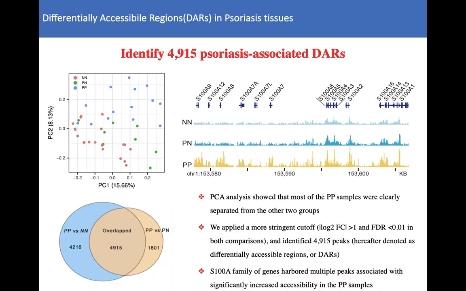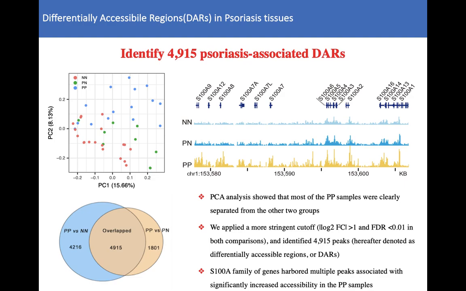Principal component analysis based on all 1 million consensus peaks showed that most PP samples were clearly separated from the other two groups. Further confirming our findings, we applied a more stringent cutoff, fold change greater than 2 and FDR less than 0.01, and identified nearly 5,000 peaks, hereafter denoted as differentially accessible regions or DARs.